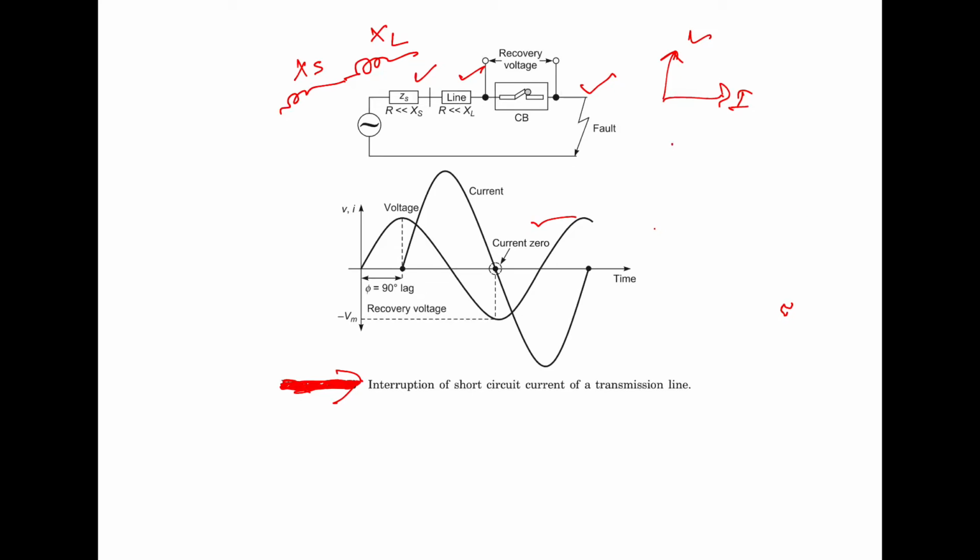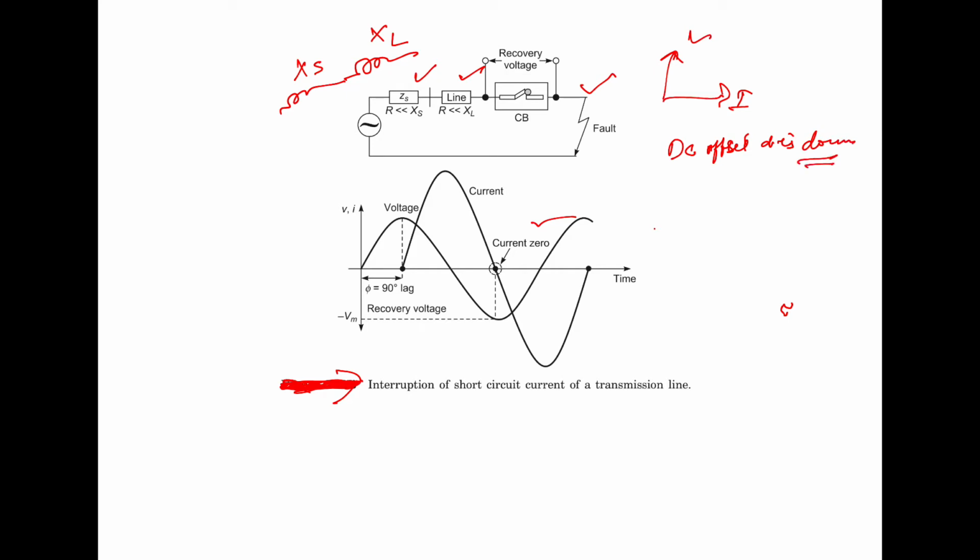We have also assumed that the DC offset in the fault current has died down by the time the interruption takes place.